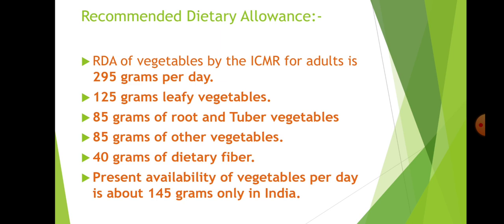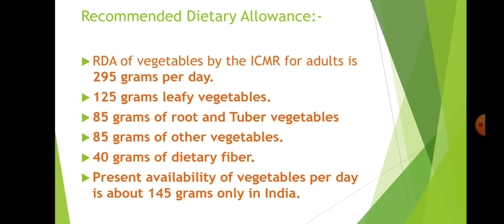Next, what is the recommended dietary allowance? We will see what the ICMR, the Indian Council of Medical Research, recommends adults to take. The recommended dietary allowance of vegetables by the ICMR for adults is 295 grams per day. In that 295 grams, 125 grams of leafy vegetables we must take, 85 grams of root and tuber vegetables, 85 grams of other vegetables, and 40 grams of dietary fibers, which must be contained for digestion and to stop constipation.